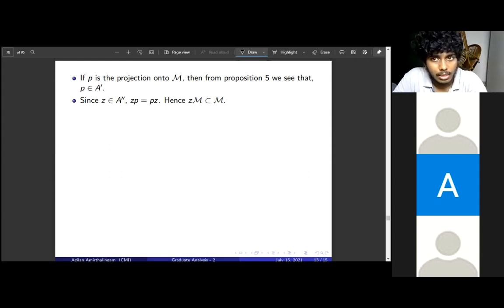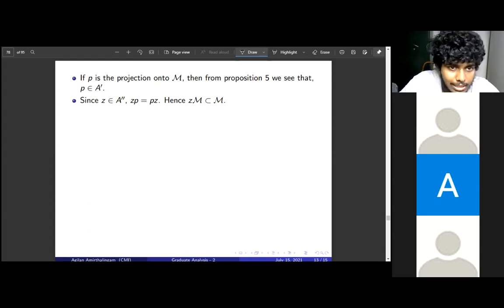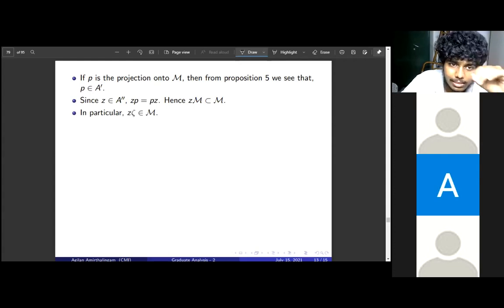Okay. So now we started with the point Z in A double dash, right? We want to find an x such that the norm of x zeta minus Z zeta is less than epsilon. So this Z commutes with this projection P. This means that M is invariant under Z, right? Because it commutes with its projection. If you just write down Z of M and apply this, you'll get that M is invariant under Z. In particular, Z zeta belongs to M because M contains zeta, which we just saw because A was a unital subalgebra. So Z zeta belongs to M.